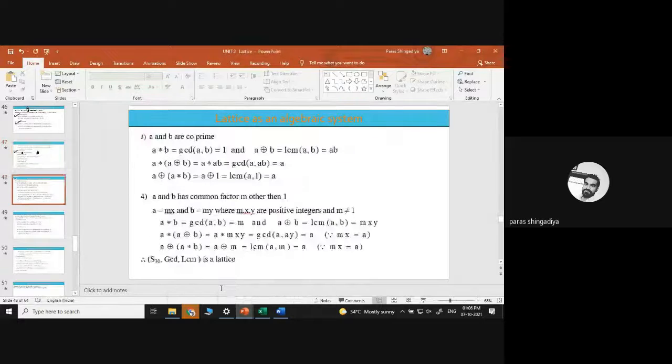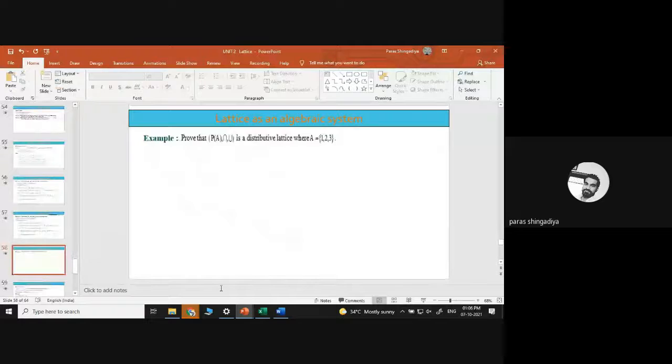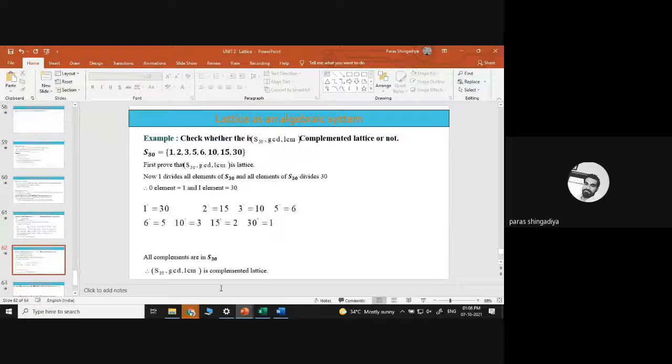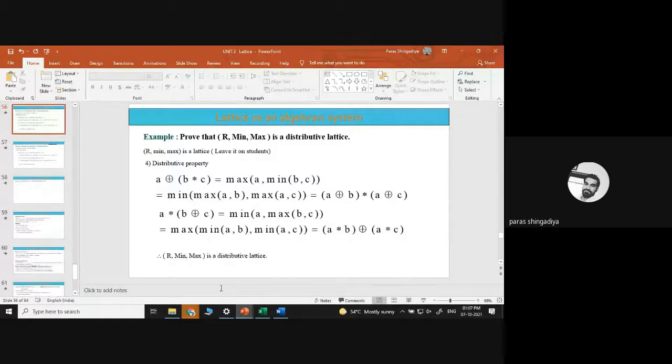That's already given. That is a distributive lattice.